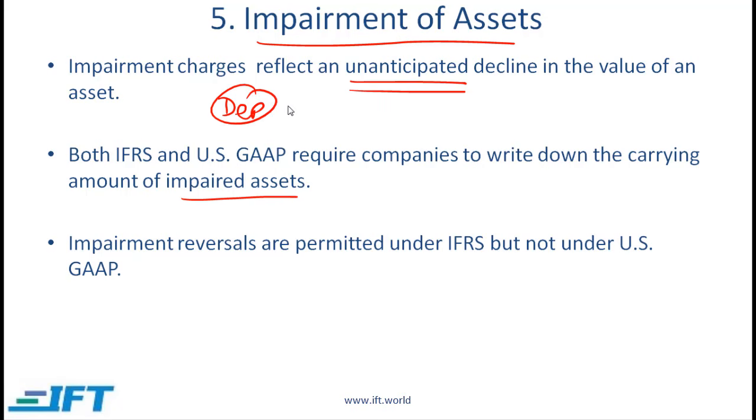A quick distinction between impairment and depreciation. Depreciation is an expected or planned decrease in the value of an asset. Impairment, by definition, is an unanticipated decline. If you have a piece of equipment worth 1,000 and because of an earthquake there is damage to this equipment such that the value is now down to 900, the decrease from 1,000 to 900 is called impairment, and this loss is going to be shown on the income statement.